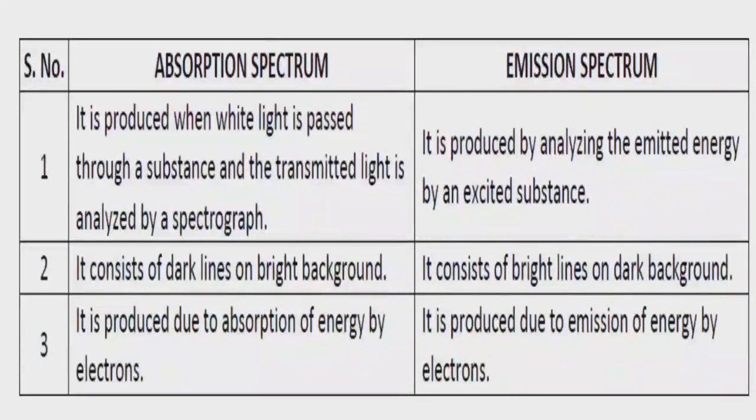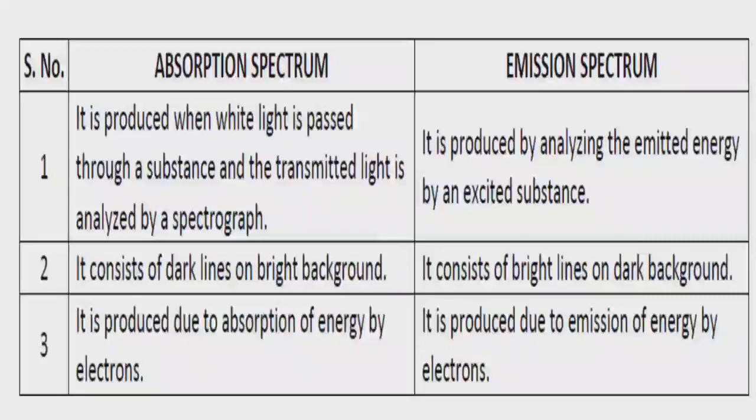Last one, the difference between absorption spectrum and emission spectrum. Absorption spectrum is formed when white light is passed through a substance and the transmitted light is analyzed by a spectroscope. When white light is passed through a substance, it will absorb some of the light, so it will form dark lines on a bright background.